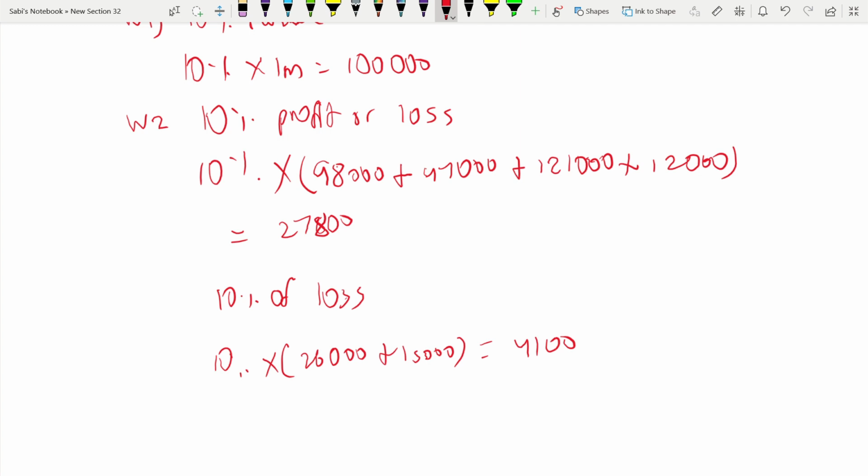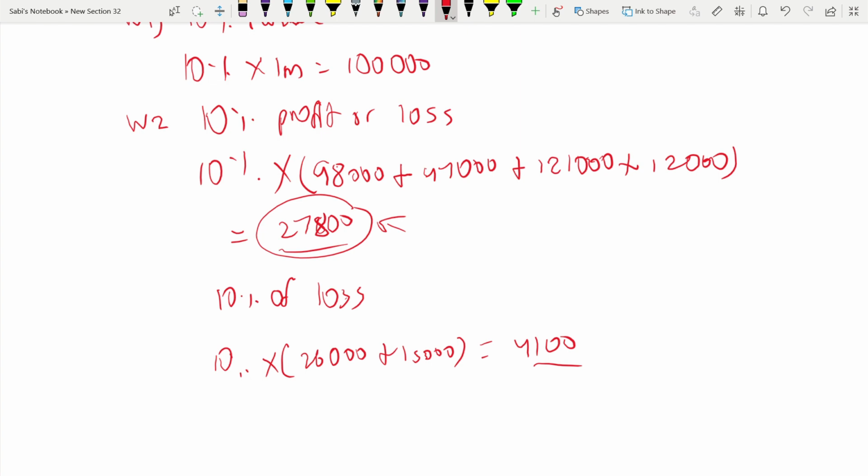Which is greater, this one or this one? It is this one which is greater. Profit is bigger than the loss in terms of absolute amount. So 27,800. Any segment that makes a profit or a loss of greater than 27,800, looking at the absolute figure, is a reportable segment.